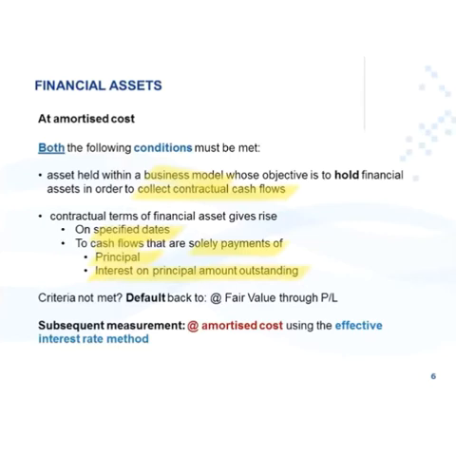If this criteria is not met, you will default back and classify the instrument as at fair value through profit or loss. When the criteria has been met, the subsequent measurement of this category will be at amortized cost using the effective interest rate method.